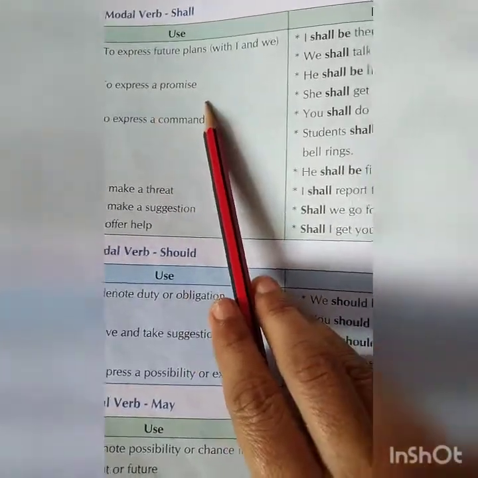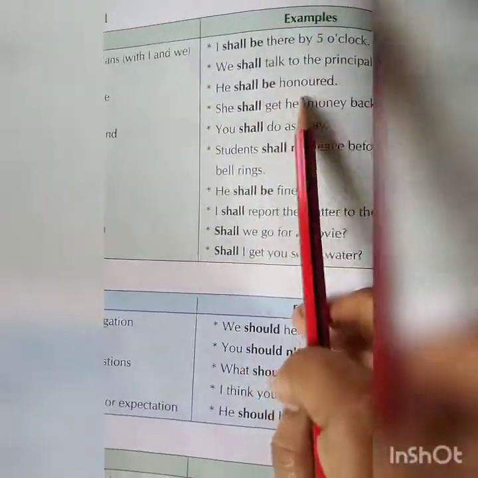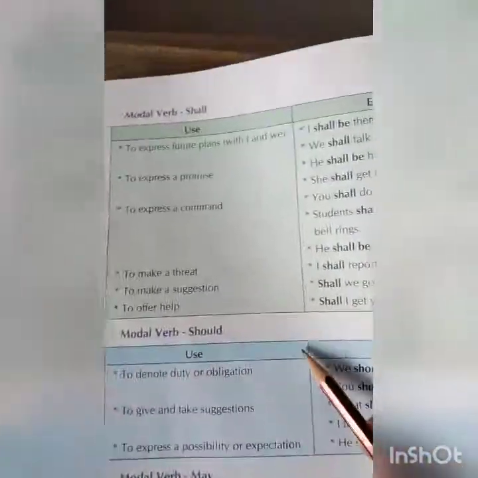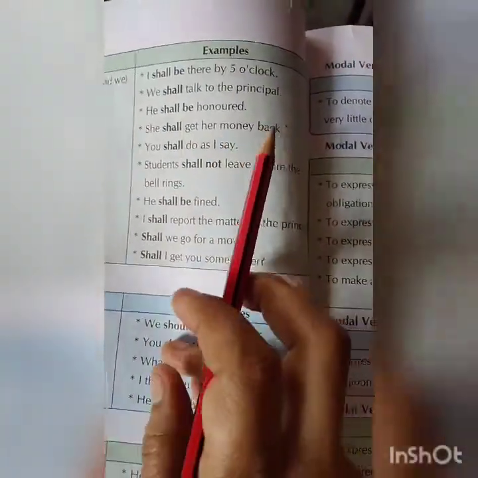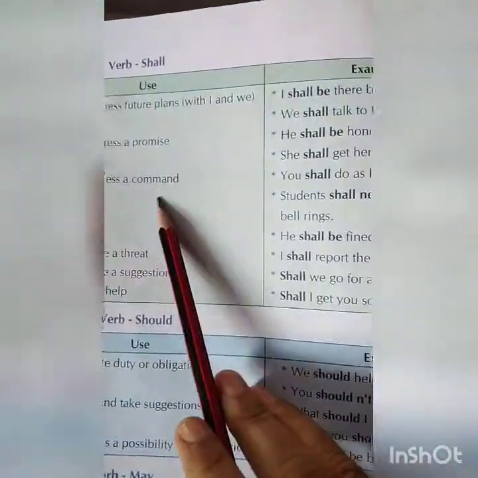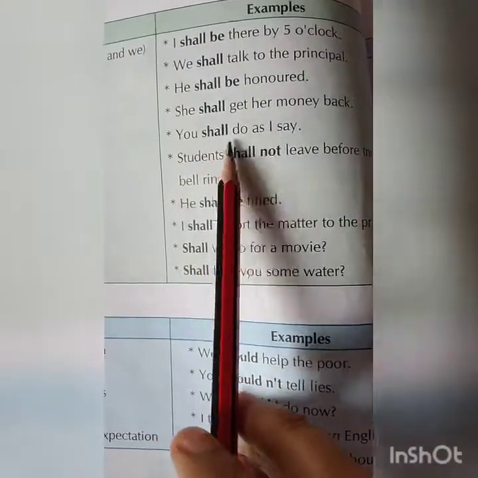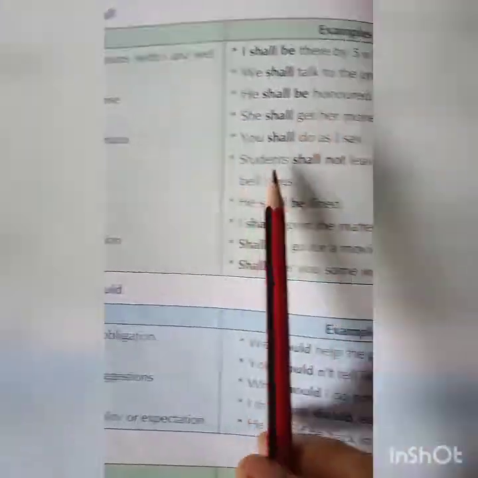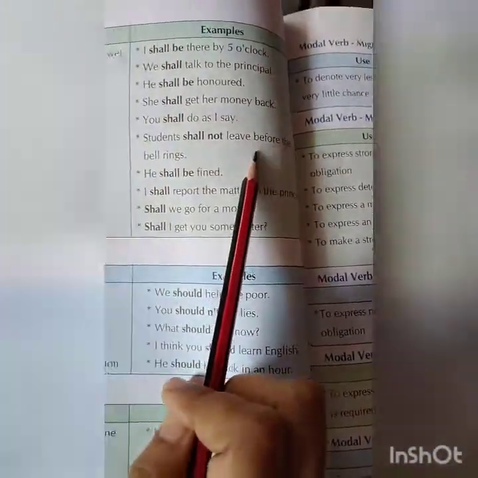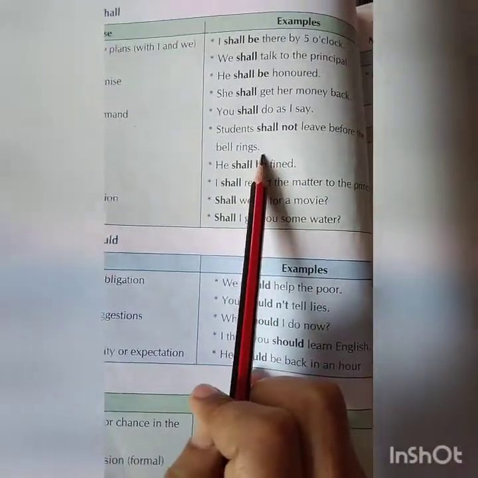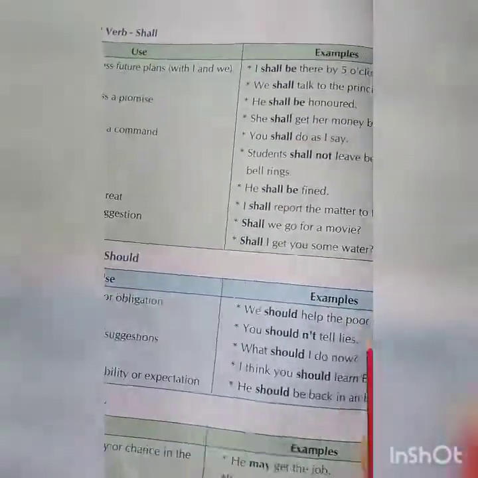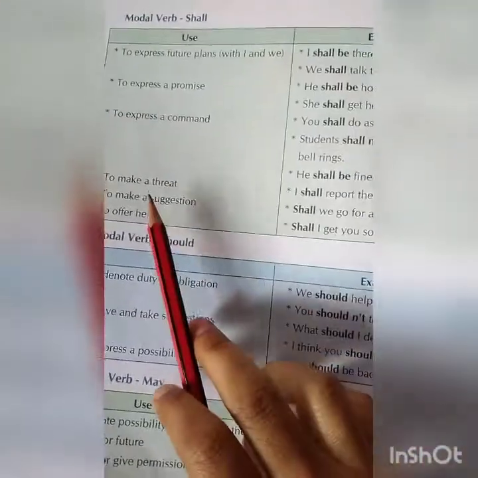To express a promise, he shall be honored. She shall get her money back. To express a command, you shall do as I say. Students shall not leave before the bell rings. You are not supposed to leave the class before the bell rings.